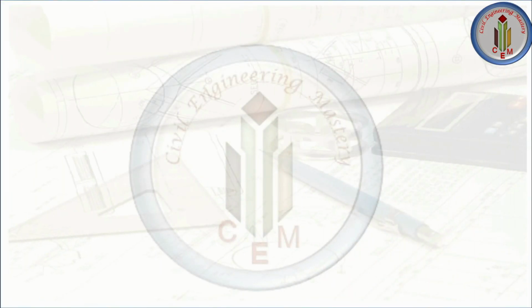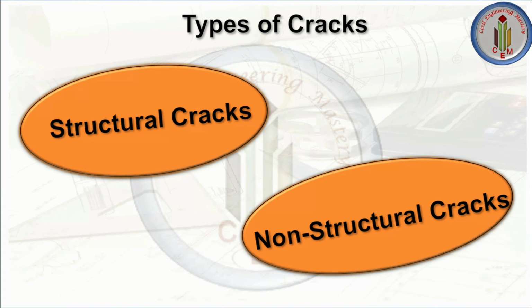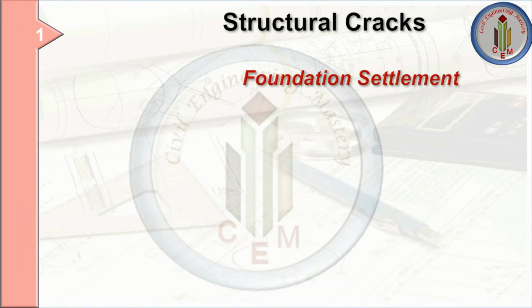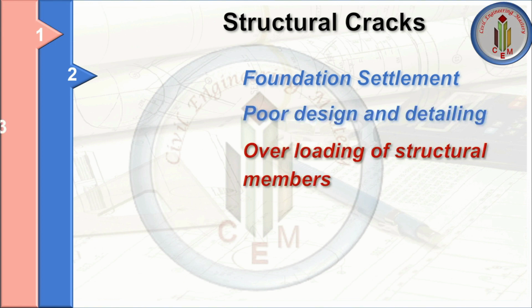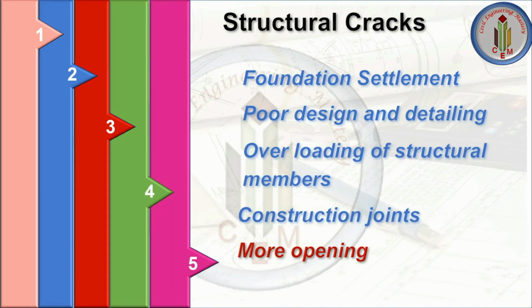There are two types of cracks. First one is structural cracks and the second one is non-structural cracks. How are these structural cracks happening? First one is foundation settlement, poor design and detailing, overloading of structural members, construction joints and more openings. So these are all the major five reasons why structural cracks are happening in the building.